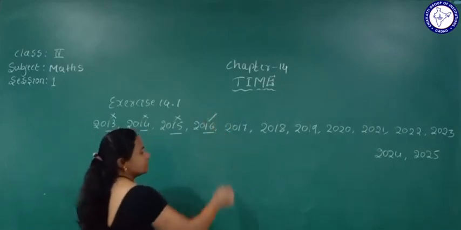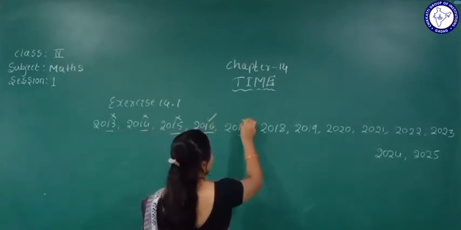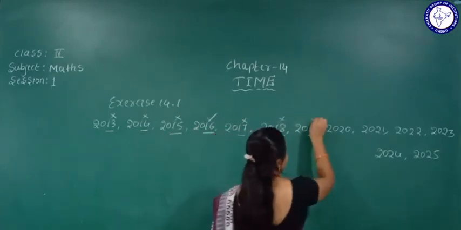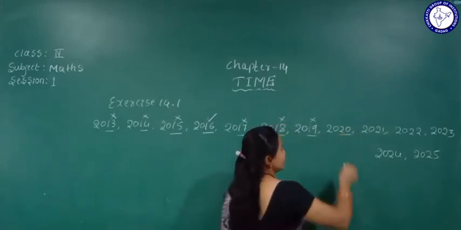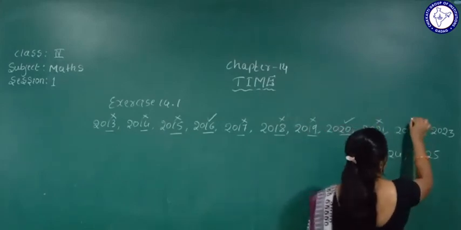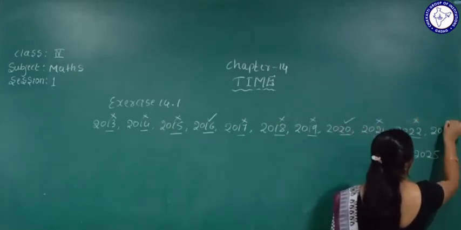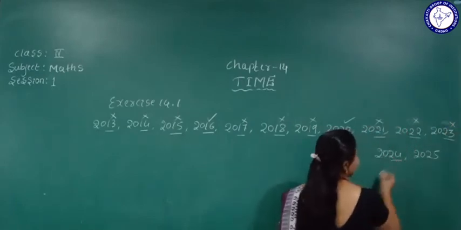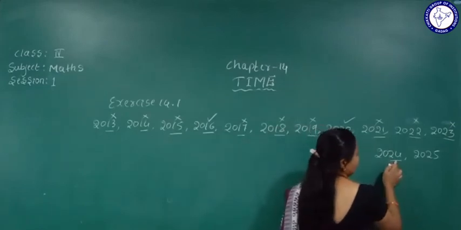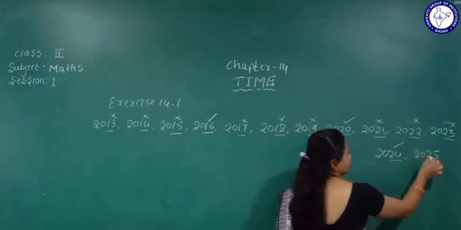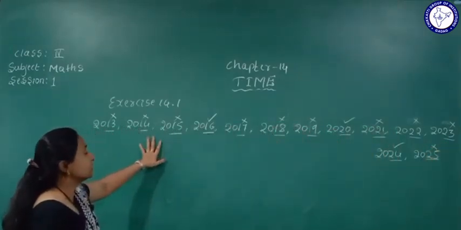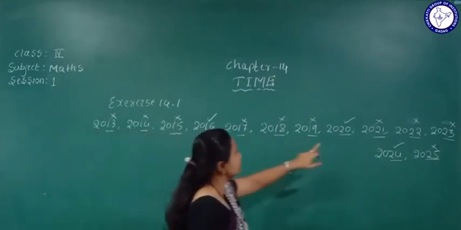It's divisible by 4. 17, no. 18, also no. 19, no. 20, yes, it comes. 4 fives are 20. 21, no. 22, also no. 23, also no. 24, it comes. 24 is divisible by 4. 25, no. So we can see how many leap years there are: 1, 2, 3.